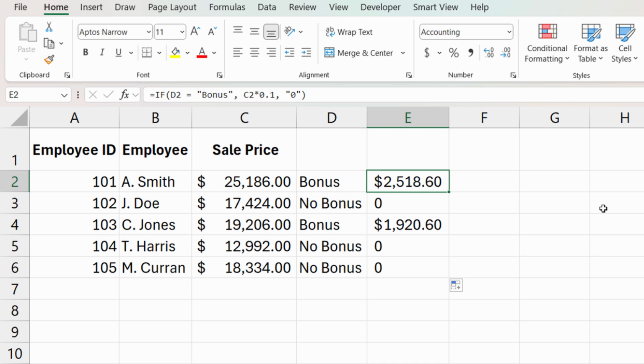So that's it for today's quick example of the IF statement. You guys saw here that this function can really help you automate decision making on your spreadsheet.